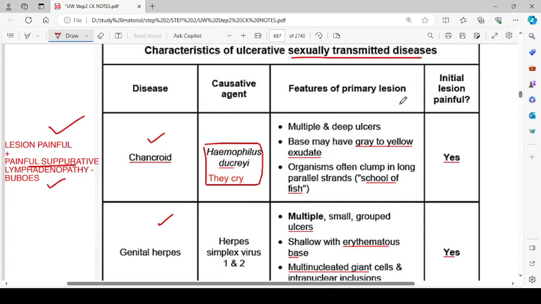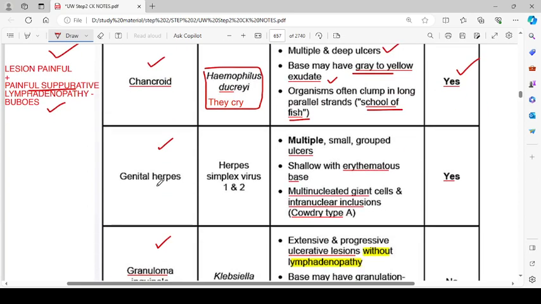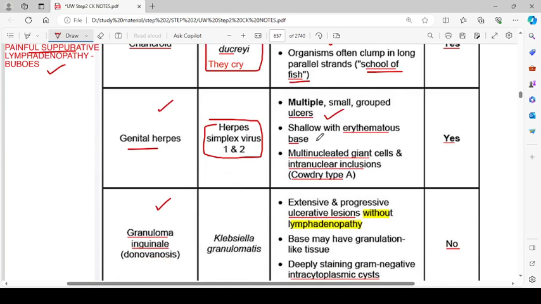The features of the primary lesion are multiple and deep ulcers. Base may have grey to yellow exudate. Organisms often clump in long parallel strands, school of fish, and the initial lesion is painful. Then we have genital herpes. The causative organism is herpes simplex virus type 1 and type 2. Multiple small grouped ulcers, shallow with erythematous base, multinucleated giant cells and intranuclear inclusions, Cowdry type A bodies are present in them, and they are also very painful.